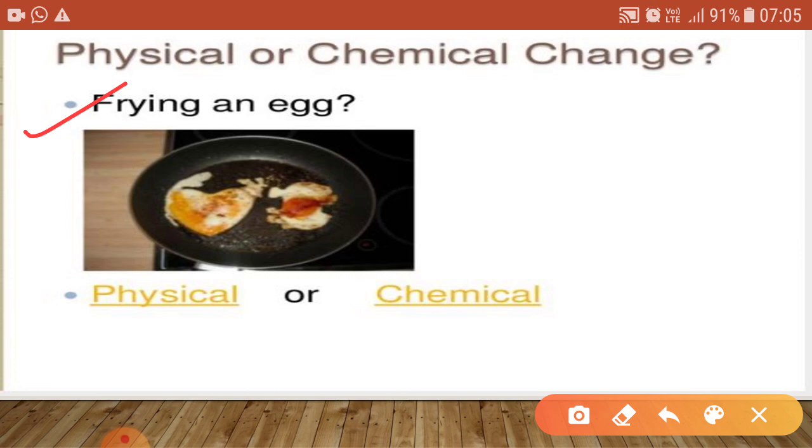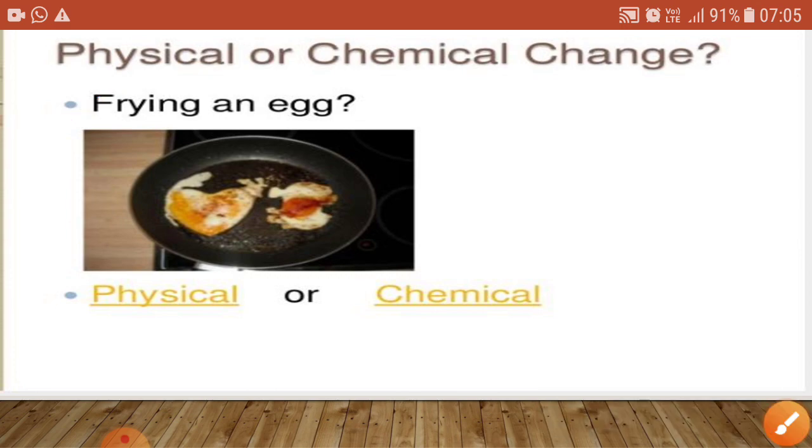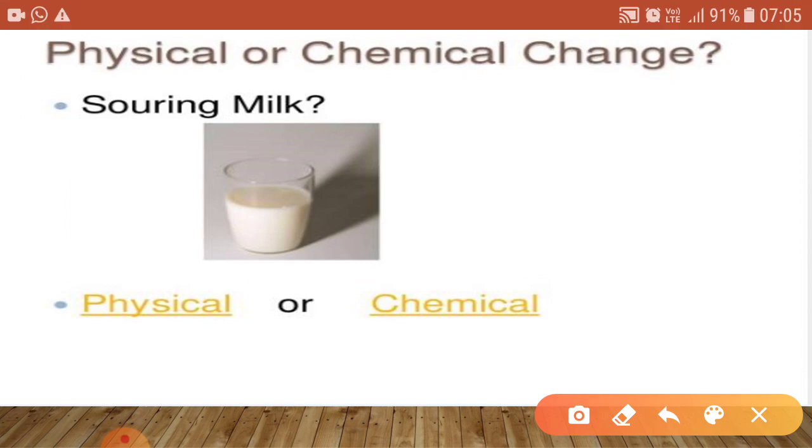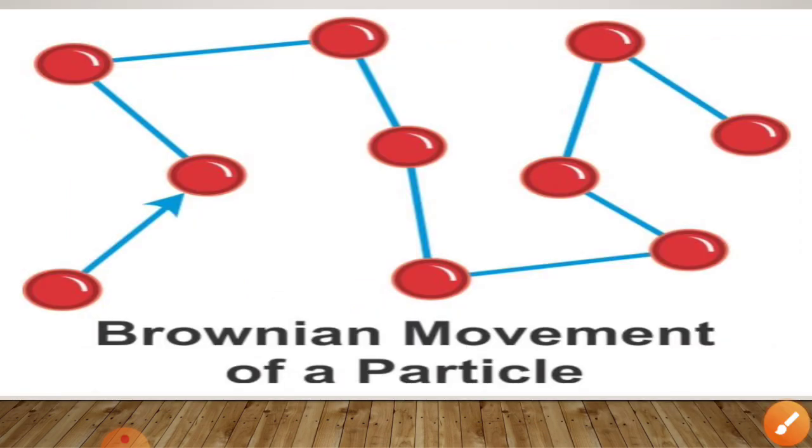Let us discuss some more examples, like: is frying an egg a physical change or a chemical change? You will write in the chat box. This is your work. Similarly, this is also your homework. And now come to the next topic, that is Brownian movement.